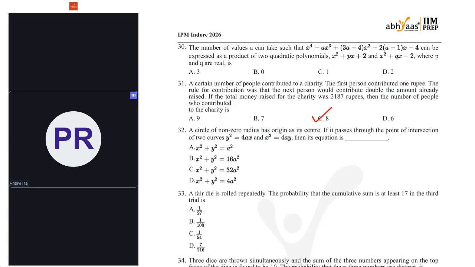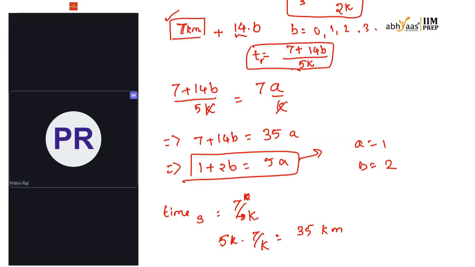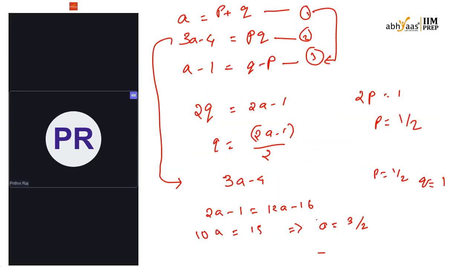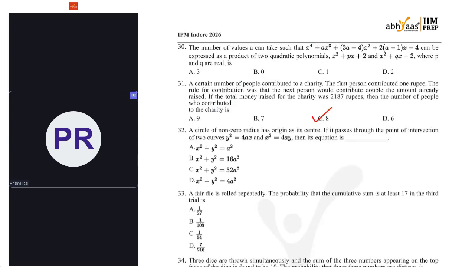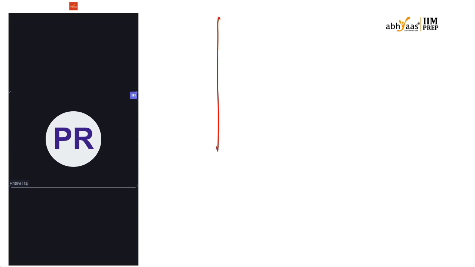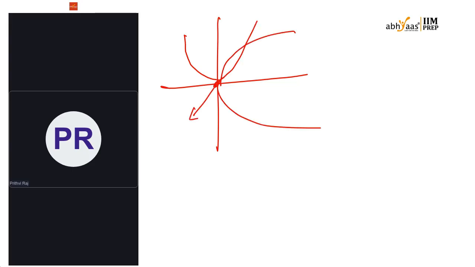Next, a circle of non-zero radius has its center at the origin. If it passes through the point of intersection of two curves, y square equal to 4ax and x square equal to 4ay, then the equation. Believe that you know how to do parabolic equations. These are nothing but two parabolas. One is going in this way, another is going in this way. So obviously the origin will be an intersection point.